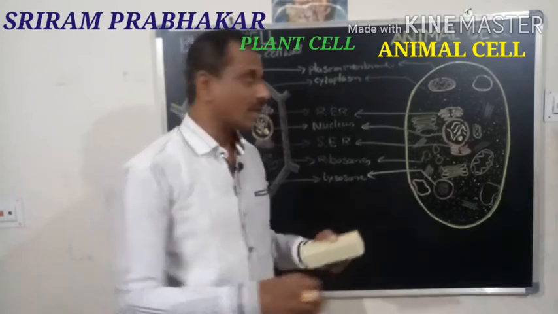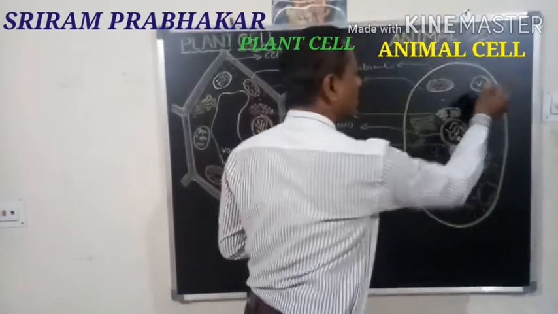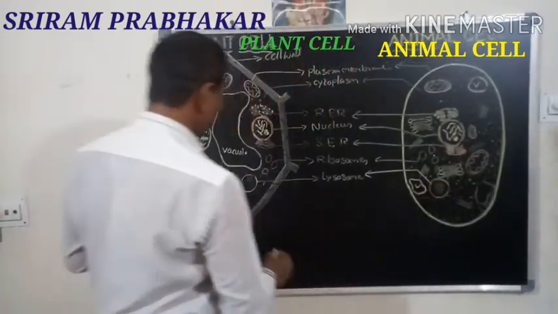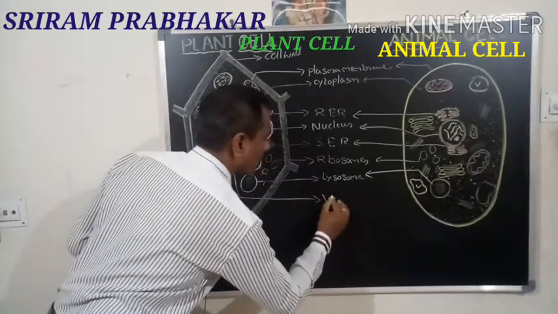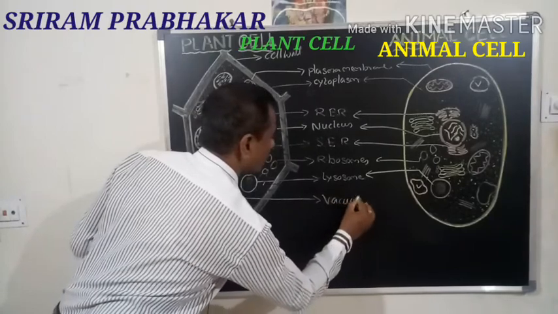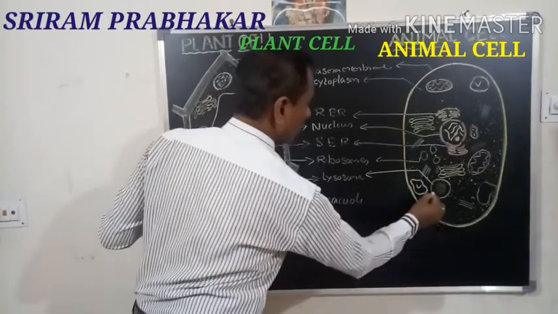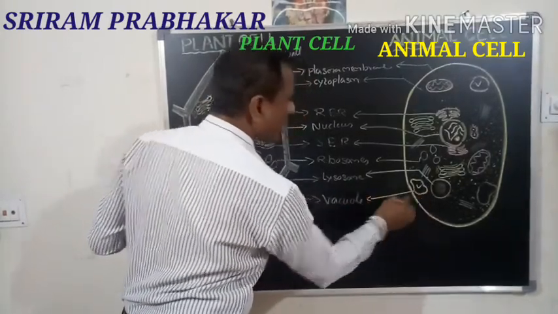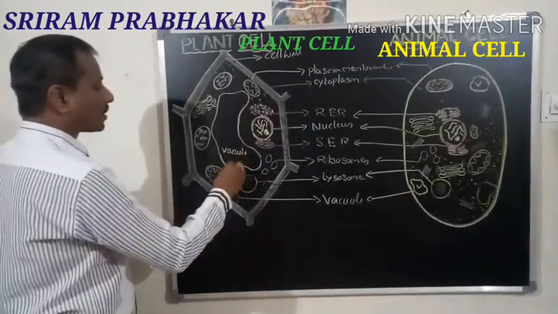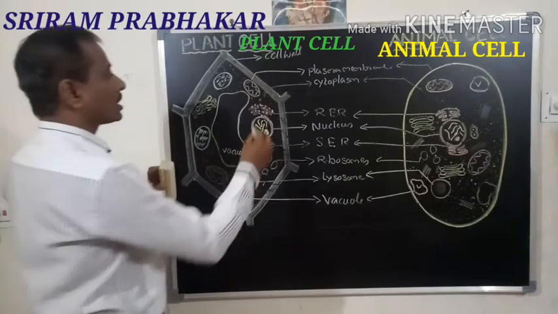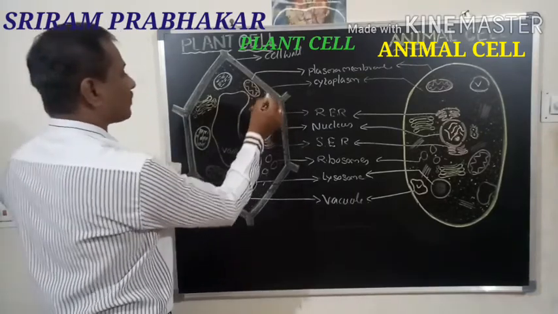If present, they are very small in size. This is a small vacuole in the animal cell. This is a large vacuole in the plant cell.